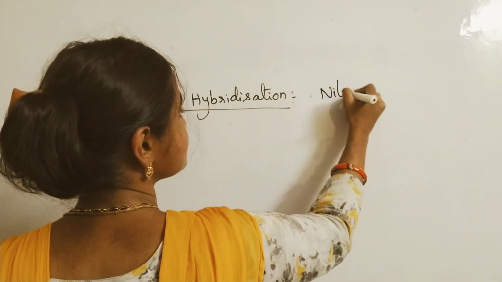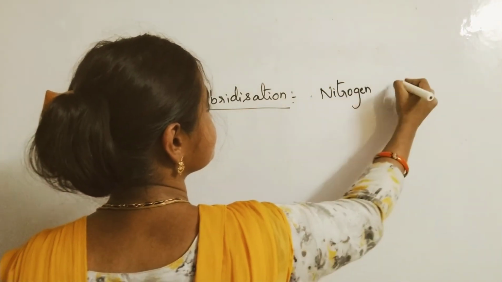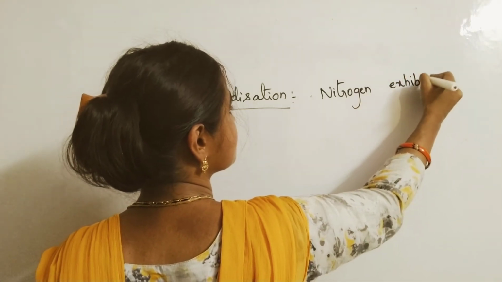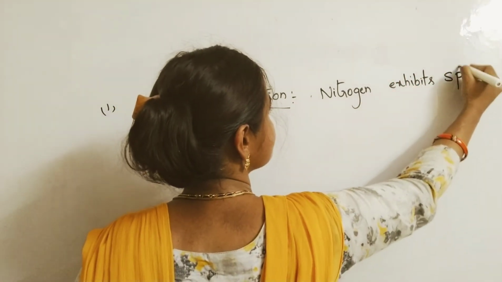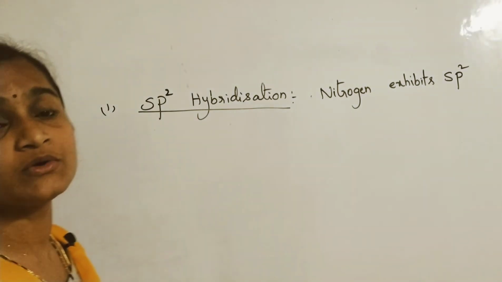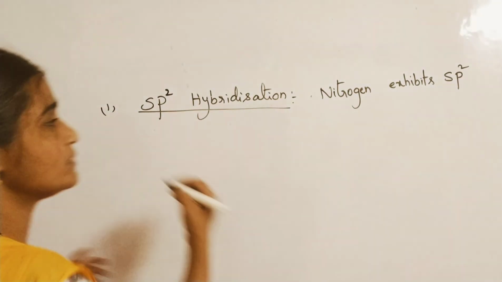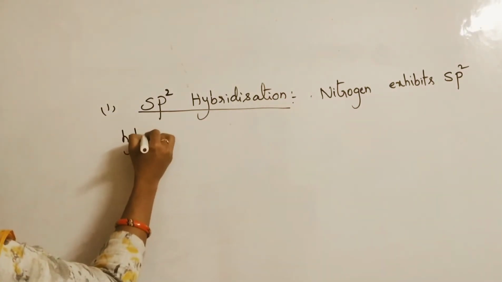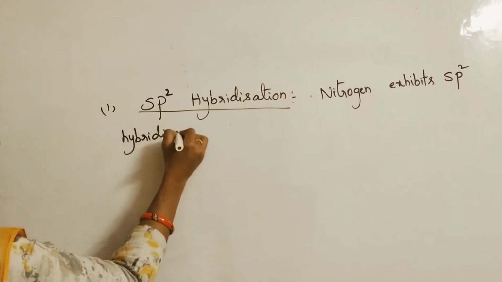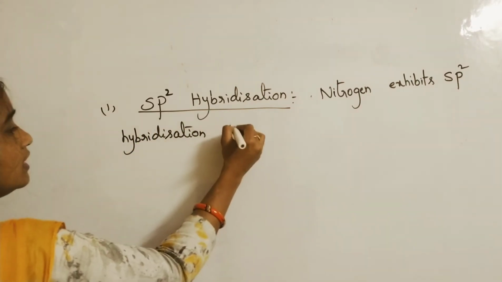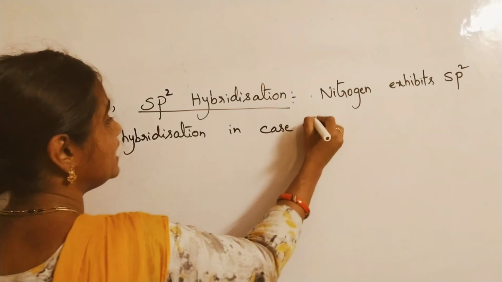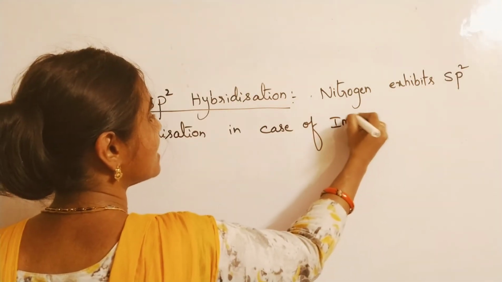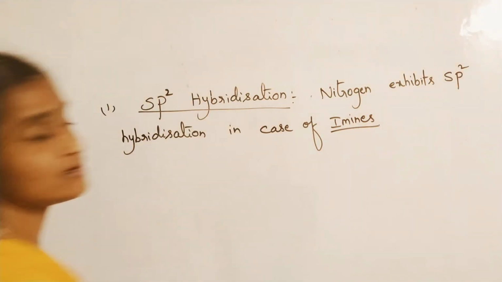Please remember, nitrogen exhibits sp2 hybridization in case of imines. So what are imines? You have to remember that.